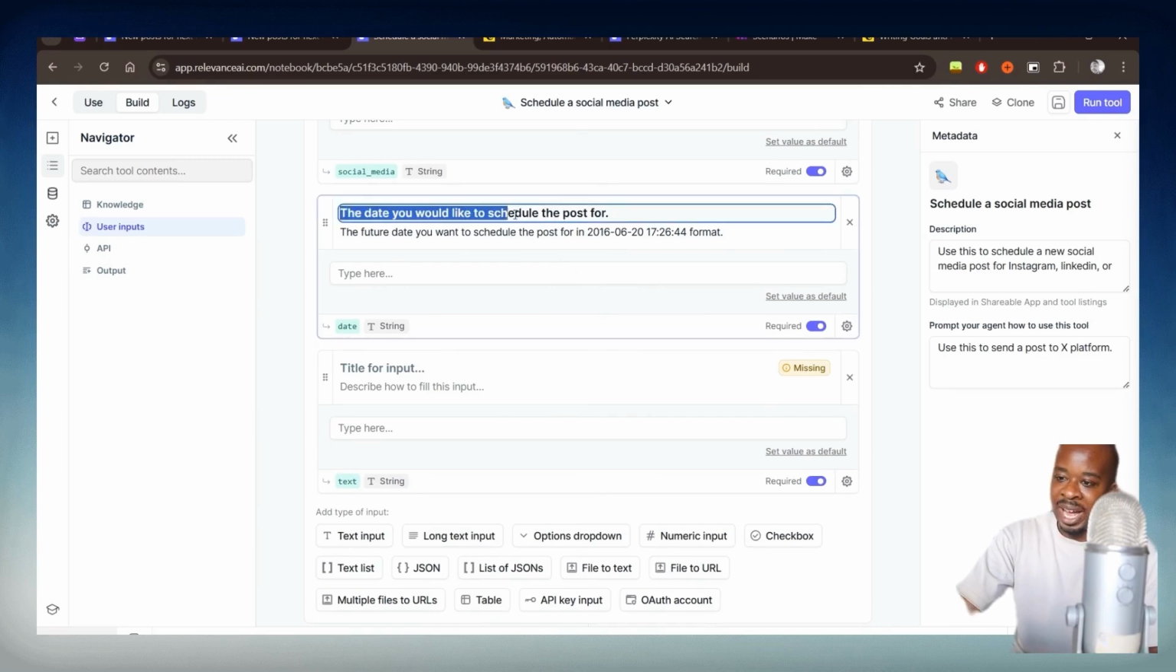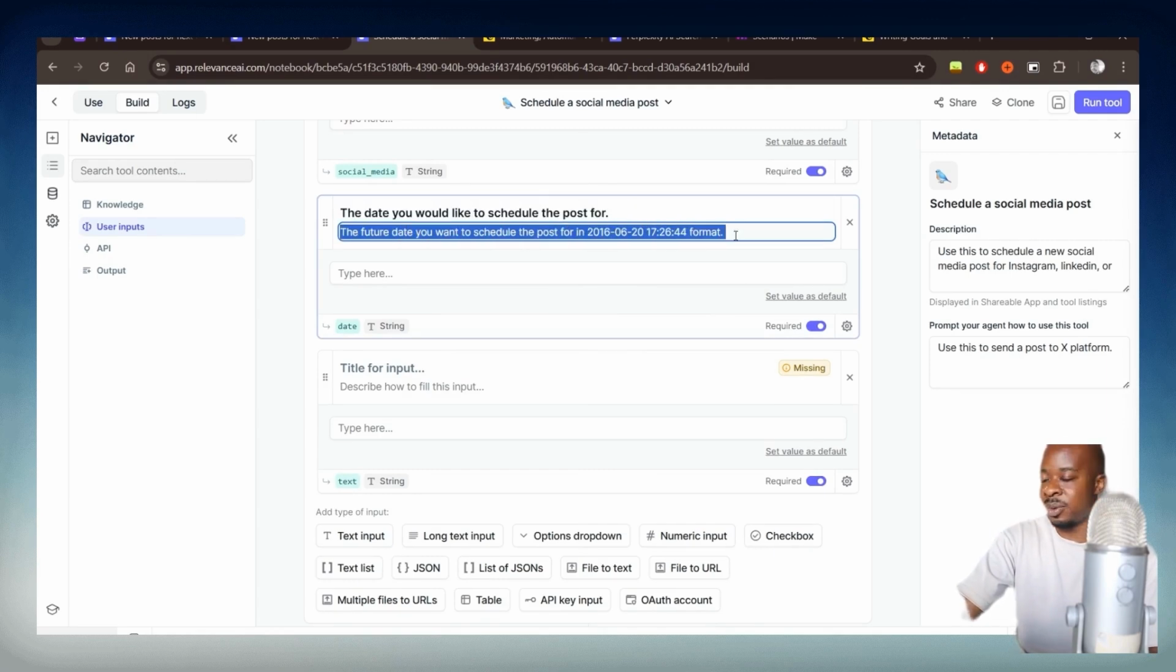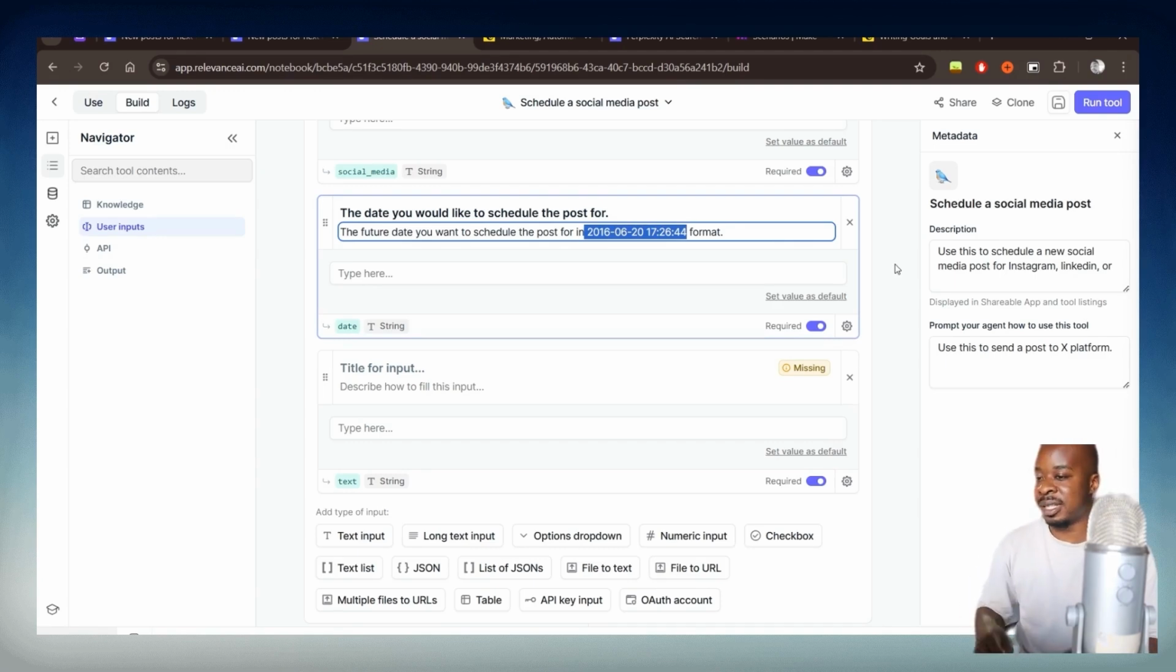Beneath that, we have the date that the AI agent would like to schedule the post for. So I've made that crystal clear in plain English as well. And then I've also labeled the variable here, so it just has an idea. And what you will notice is I've also added a specific format for the date and time. That is a format that makes it easy for make.com to read, which is what we're going to be using in a moment to integrate with Buffer as well.